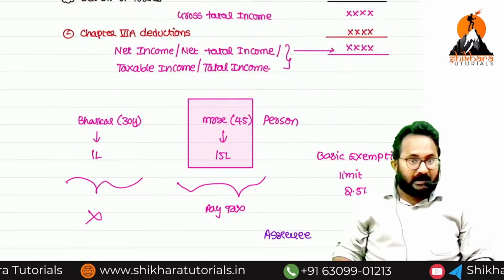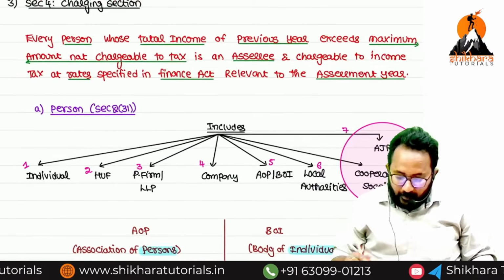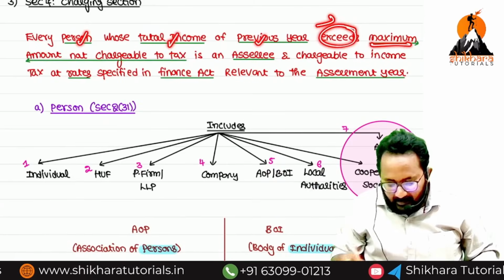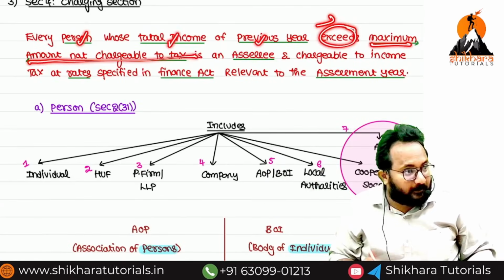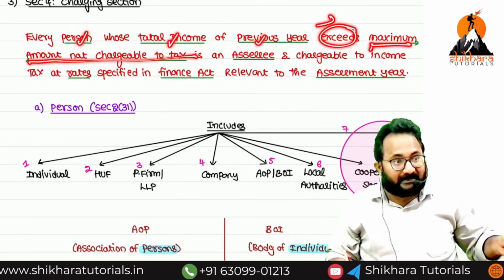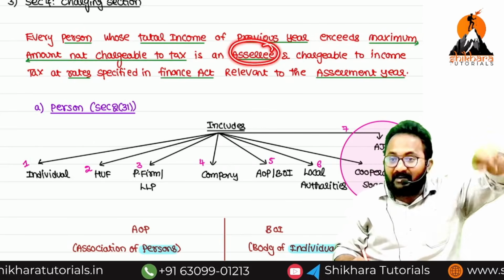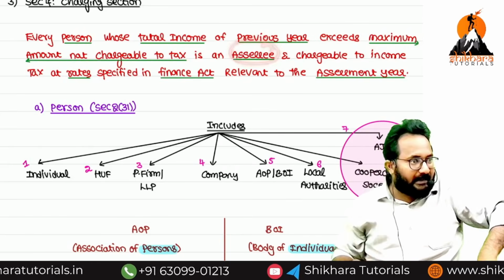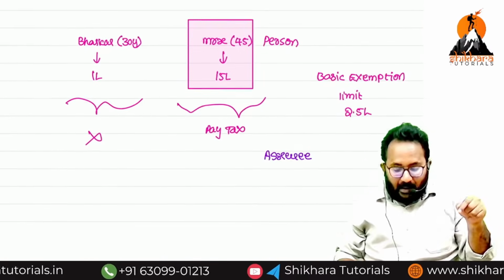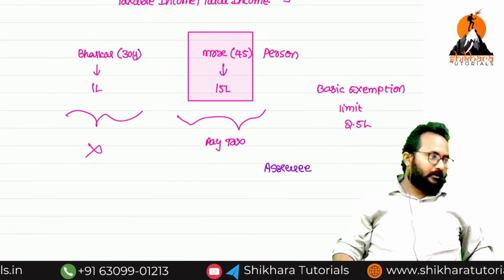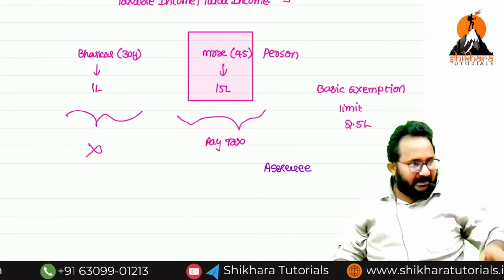He is called an assessee. That is, every person whose total income of the previous year exceeds the maximum amount not chargeable to tax, that is more than the basic exemption limit, if he earned, then he is an assessee. In our case, who is an assessee? Mr. X is an assessee. Mr. X is an assessee.